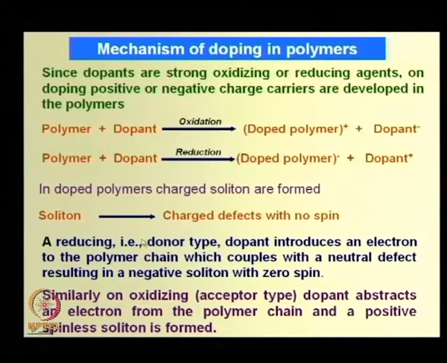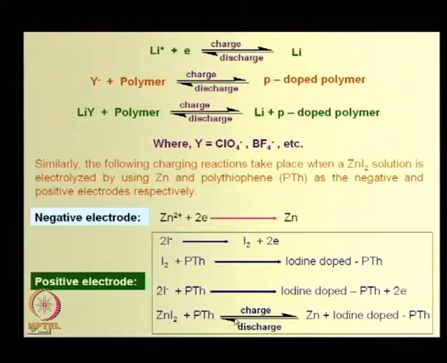A reducing, that is donor type, dopant introduces an electron to the polymer chain which couples with a neutral defect, resulting in a negative soliton with zero spin. Similarly, on oxidizing, that means an acceptor type dopant abstracts an electron from the polymer chain and a positive spinless soliton is formed. What is a charge defect?